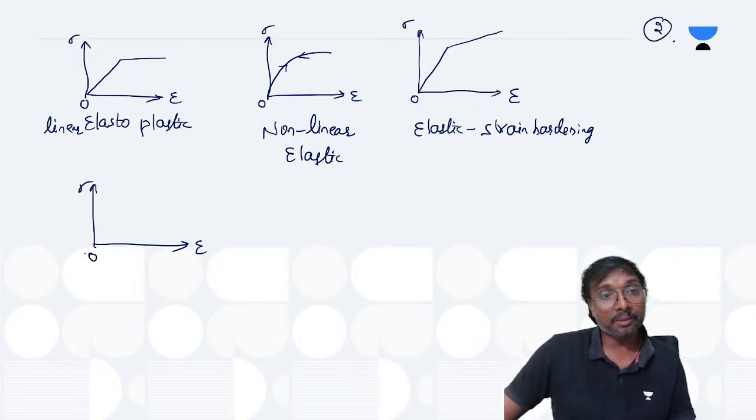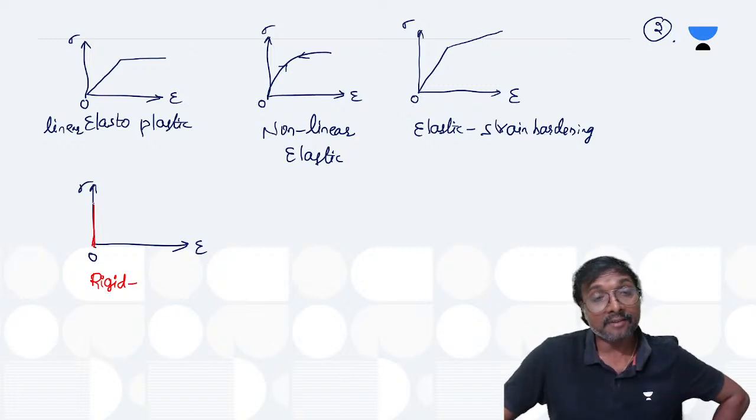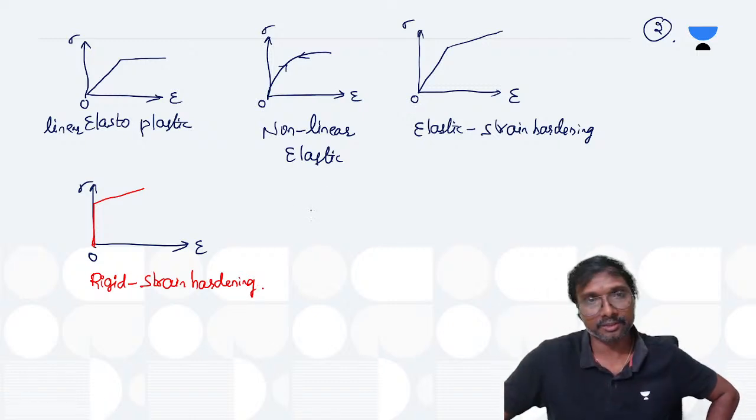Now if you just consider this is your stress, this is your strain, how can the curve be present? You can have the curve like this. So this is vertical first. Whenever a vertical line is there, it means it is rigid, zero strain or zero deformation, and after that it is rising like this. So can we say it is your rigid strain hardening? It is nothing but your rigid strain hardening, you can see if you just observe.